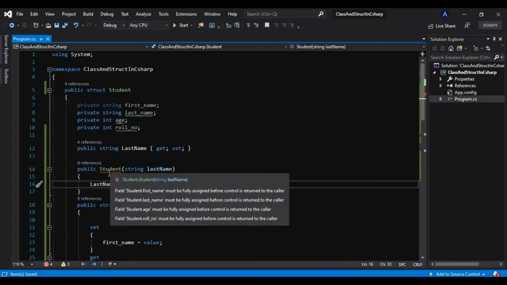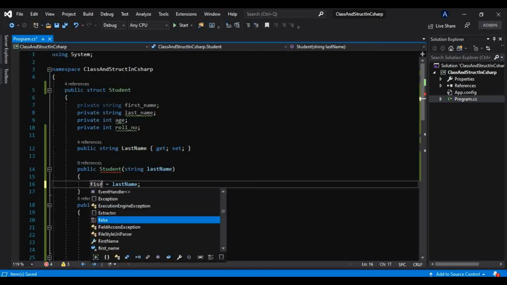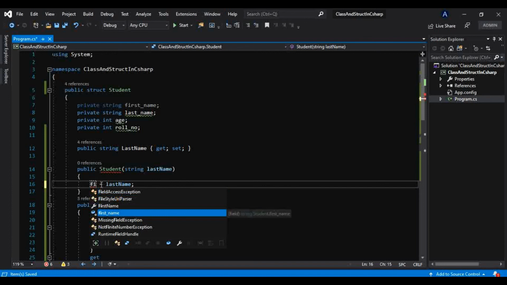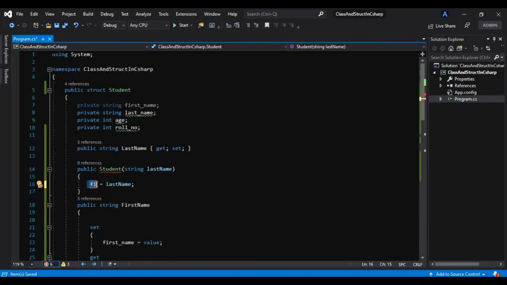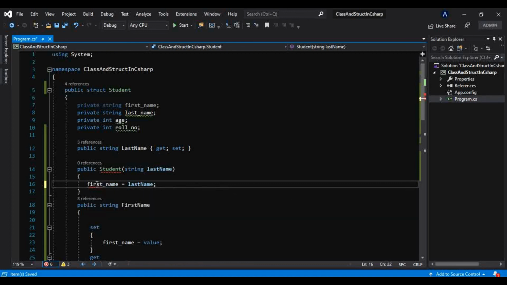Okay, so that is the same error I have told you, because a struct doesn't allow these properties to be used before the fields get initialized. So what I will do, I will take first name, which is the property here, and instead of that property I will take first name, which is the field we have in this struct.